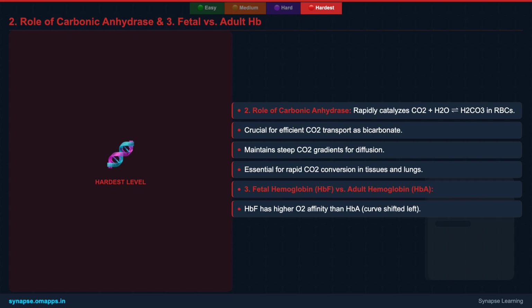Firstly, it allows for the efficient transport of CO2 as bicarbonate ions, which is the major form of CO2 transport in the blood. Secondly, by quickly converting CO2, it maintains a steep CO2 gradient between the tissues and the blood, and later between the blood and the alveoli, thus driving diffusion.